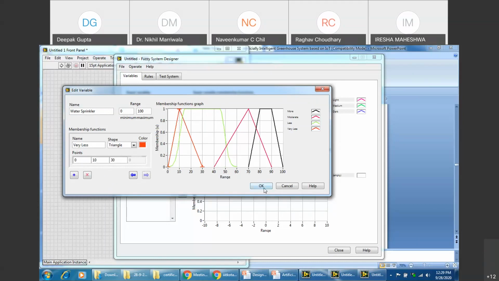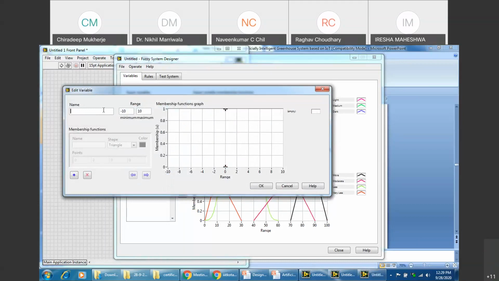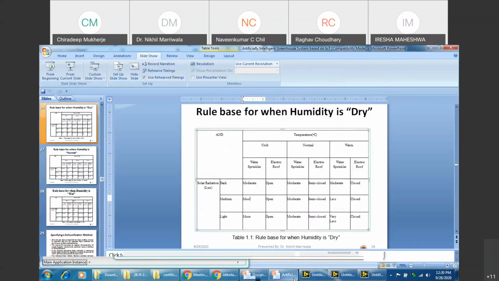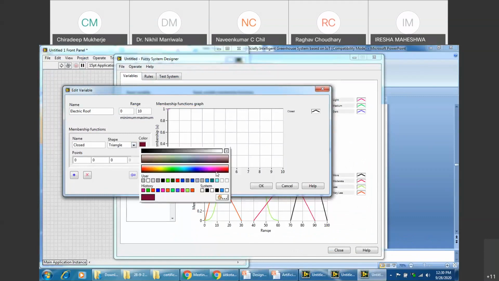For example, we have just used these four outputs, so the water sprinkler would look something like this. The next output would be the electric roof. Over here we'll give it a range starting at 0. Electric roof, closed or semi-closed. We'll use closed, a triangular function for us.